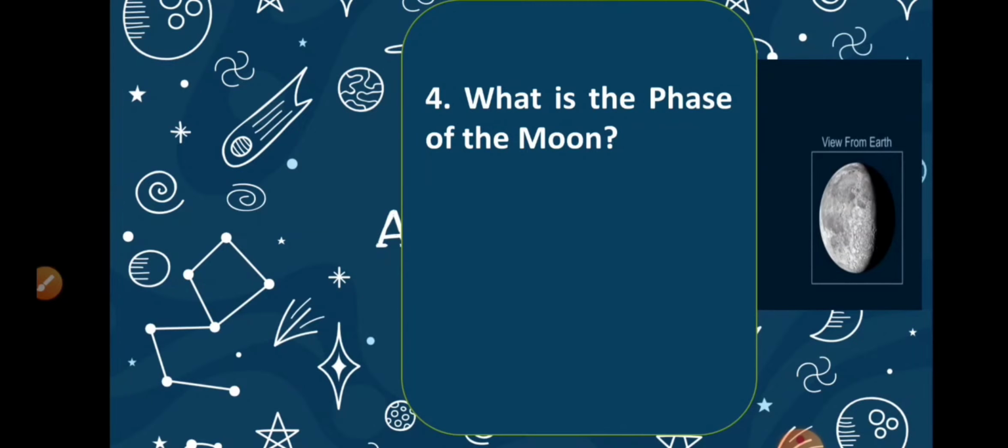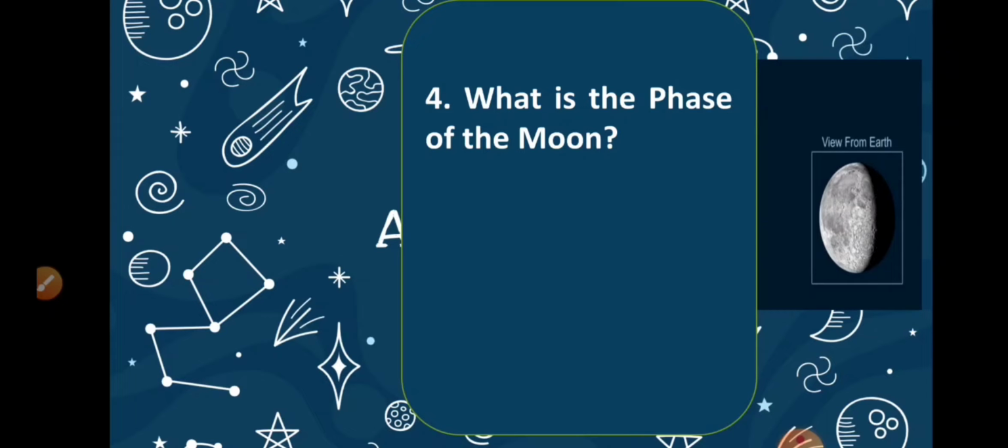So the fourth question is, what is the phase of the moon? We have learned about the moon, right? What is called the moon? The moon is a space object, definitely, that moves around the earth. We all know that the moon is a space object that moves around the earth. And what is the material? It's a rock material. It is made up of rock, but it doesn't have any light of itself. It reflects the light that it gets from the sun.